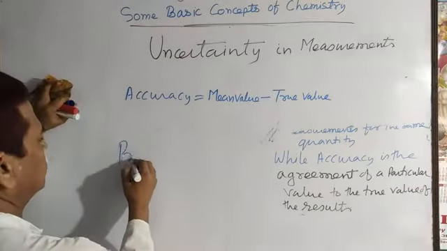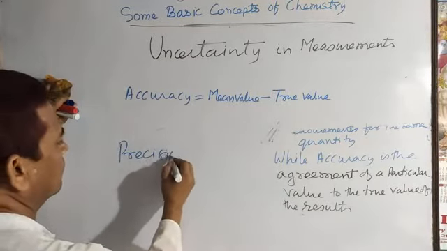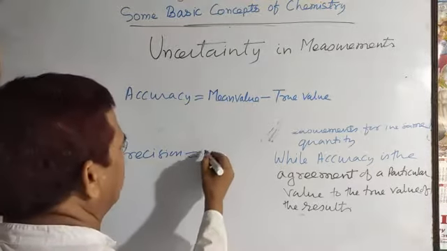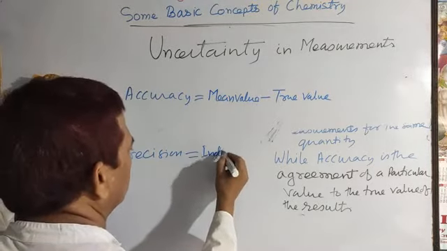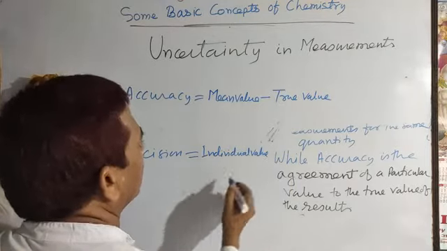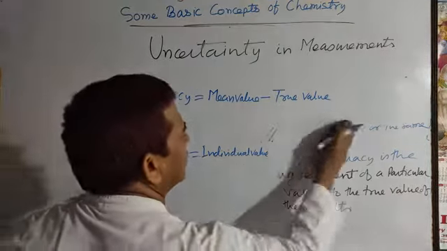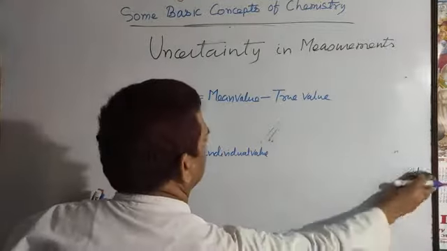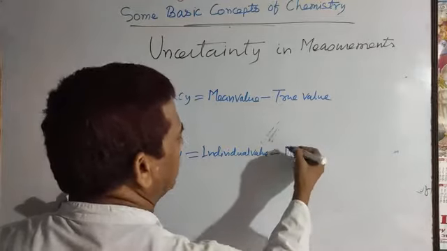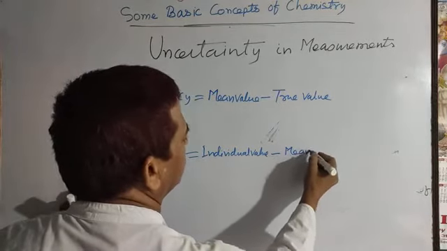While for precision, the mathematical expression is the individual value minus the mean, the arithmetic mean value.